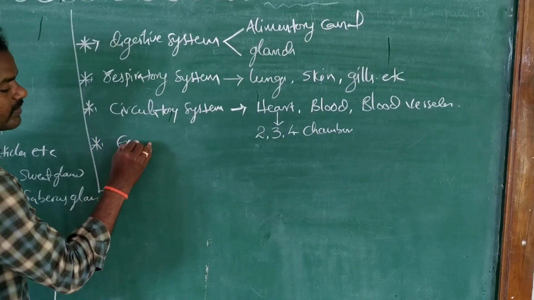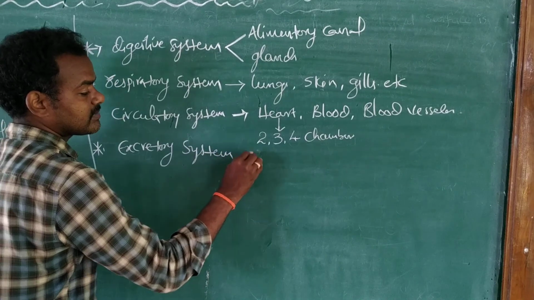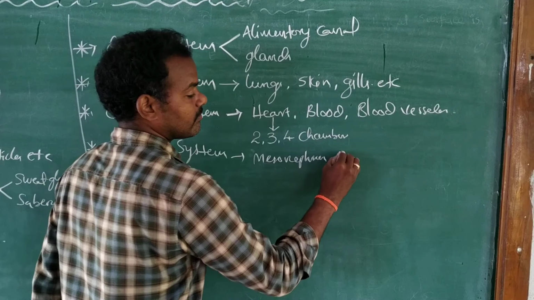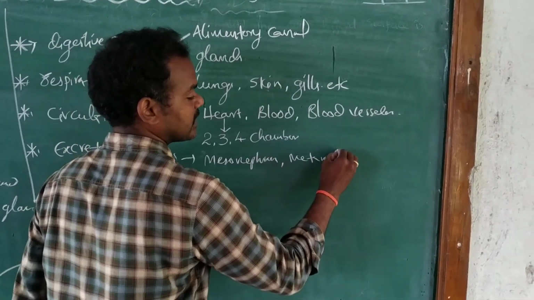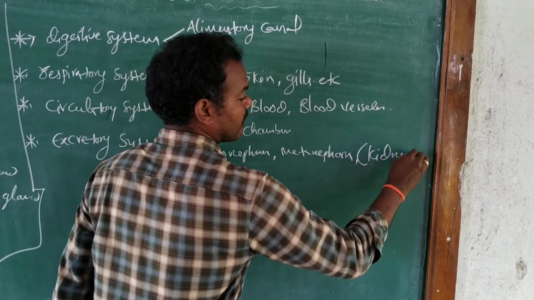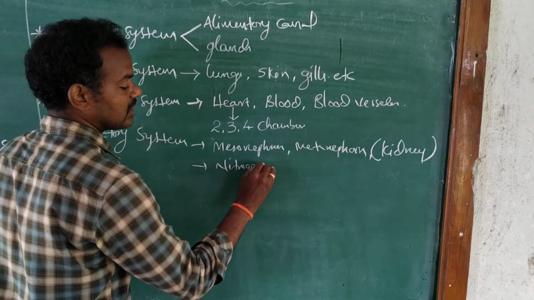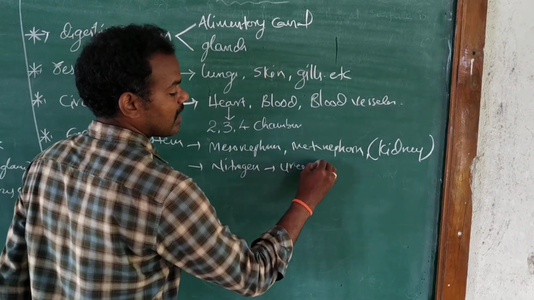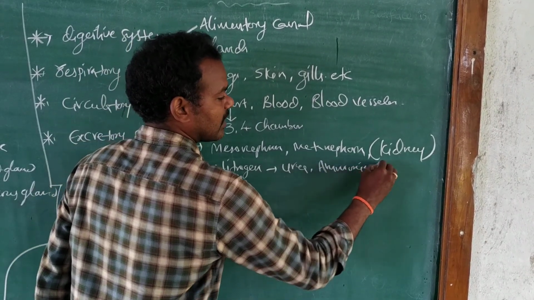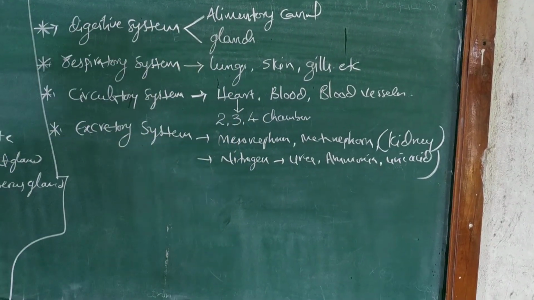And what about their excretory system? The excretory systems have the mesonephros and also some organs from the metanephros. The most important organ is the kidney, and the nitrogenous waste materials are either urea, ammonia, or uric acid. These 3 types of nitrogenous waste materials are present.